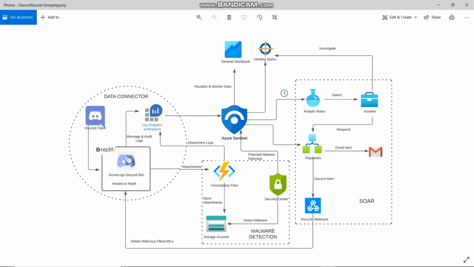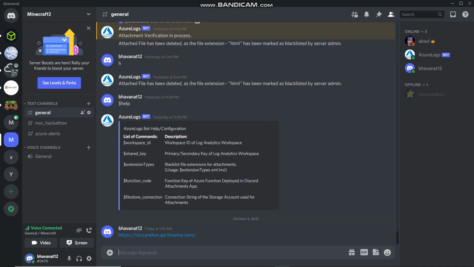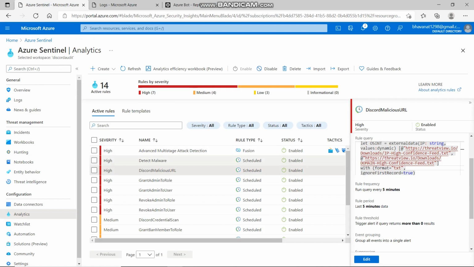To detect threats from the logs in the Log Analytics workspace, we have configured analytic rules. Let me take you through one such analytic rule. I have a malicious URL handy with me, and I am currently sharing it as a message in one of the Discord channels. So we have an analytic rule configured here, which is set to trigger every 5 minutes to check the data in the last 5 minutes.